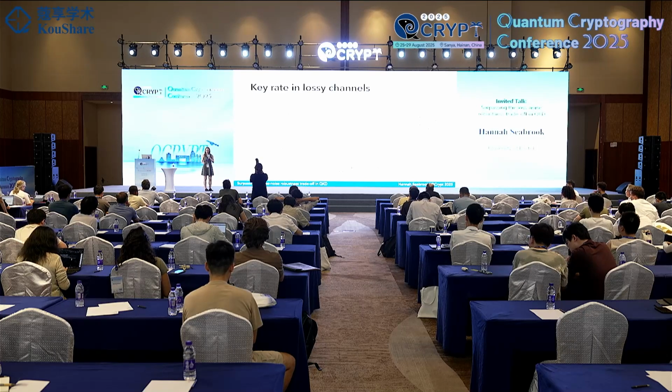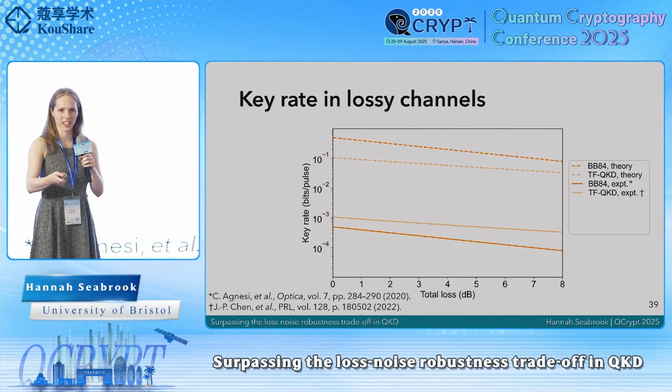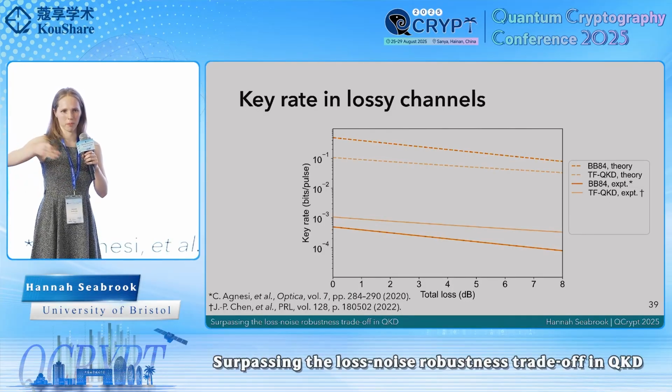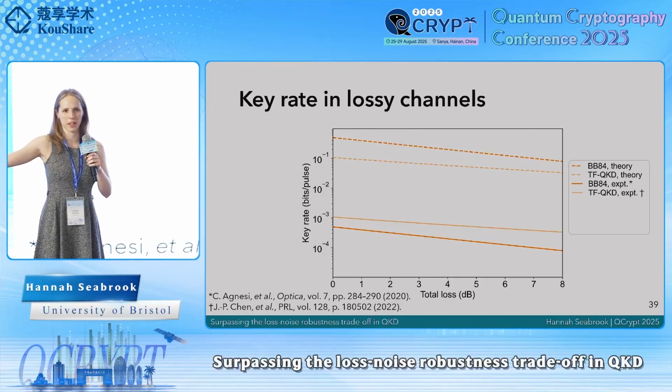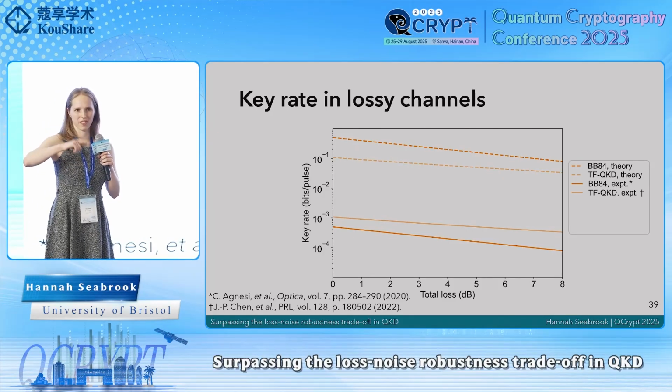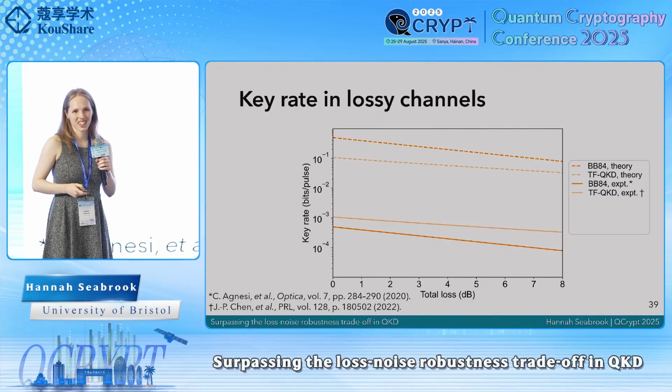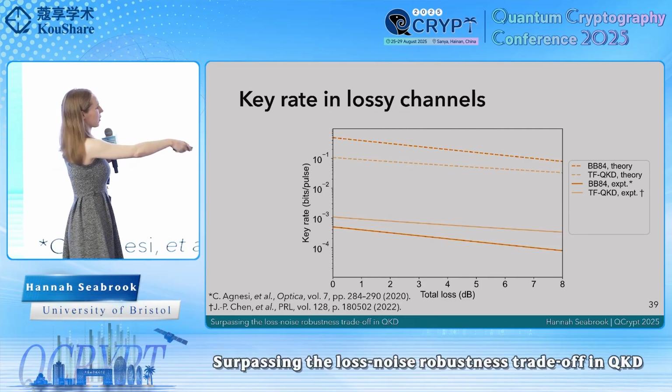So what we did for this one is we took the key rate reported at a certain loss. I can't remember exactly how many dB it was, and then used a conversion. If it was twin field QKD, it would have been the square root of the transmission. Because I think what we reported was at very high losses, let's say at the knee of the key rate, so it's not in the linear range. Yeah, exactly. We kind of assumed it's linear.